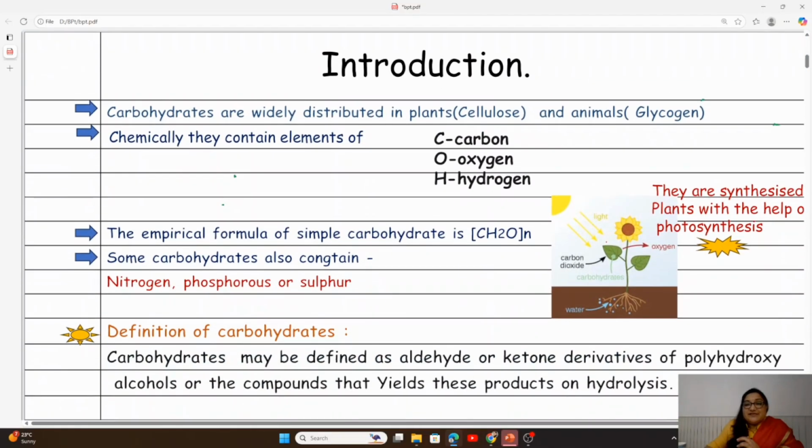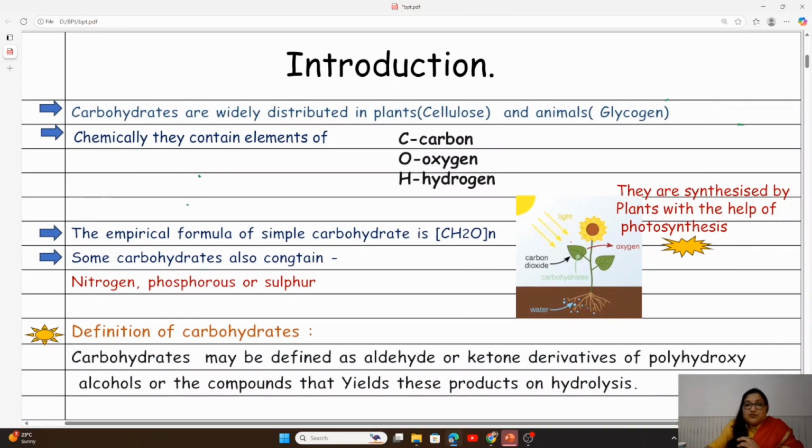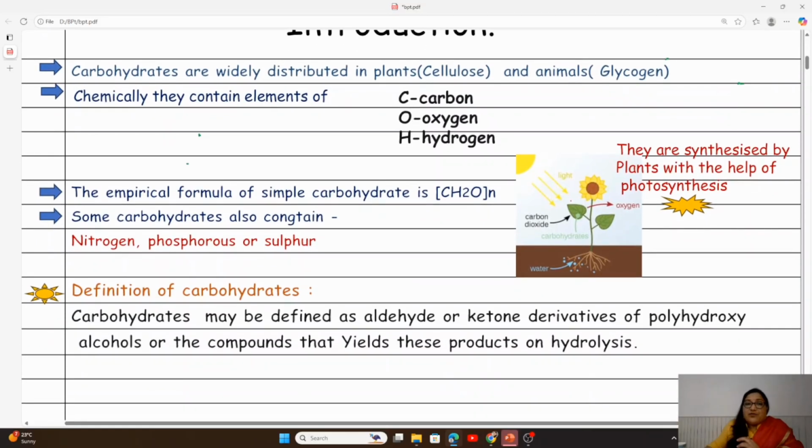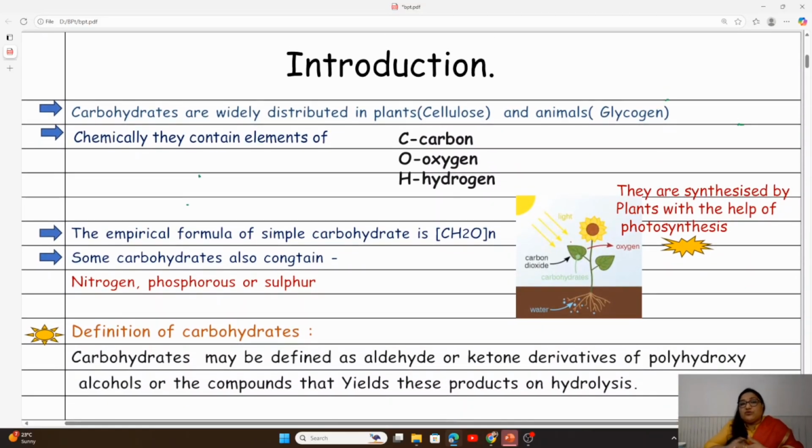So, let us first start with the introduction portion. Carbohydrates usually are present around us. They are widely distributed around us. They are widely present in plants. The example is cellulose. They are also present in animals.